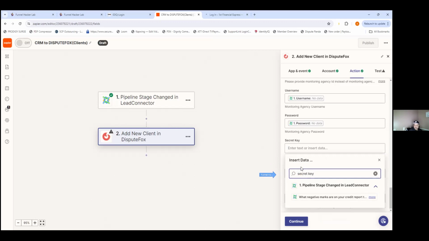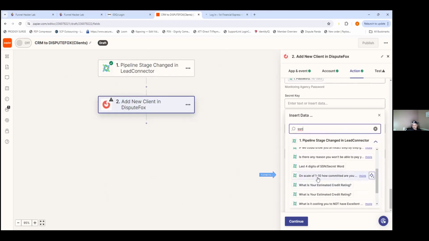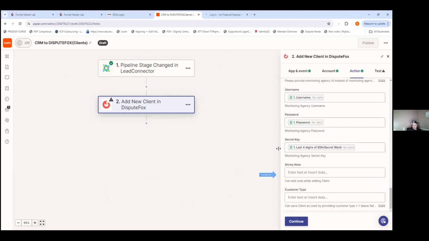Secret. Scroll down a little bit. Oh, wow. Type in SSN. Scroll down a little bit. Secret word, maybe. There it is. Okay. All right. That works. Press continue.